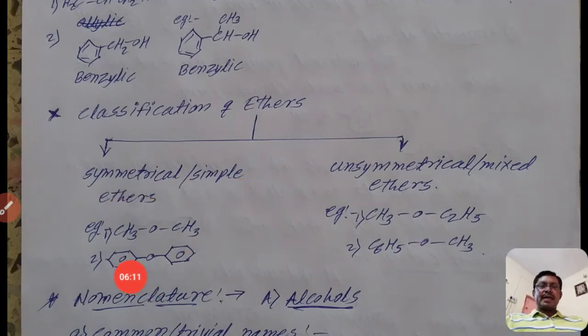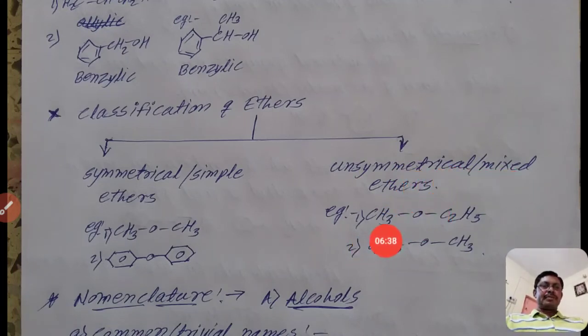The second one has two aryl rings directly attached to oxygen. These two are the same. If the groups attached to the oxygen are the same, then it is known as symmetrical or simple ethers. The second class is unsymmetrical or mixed ethers.